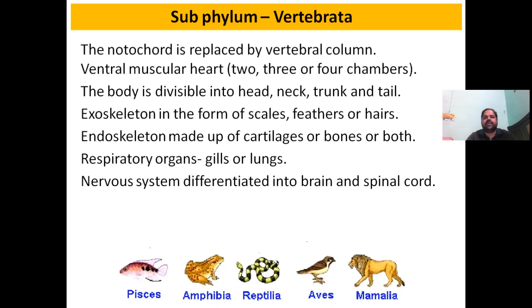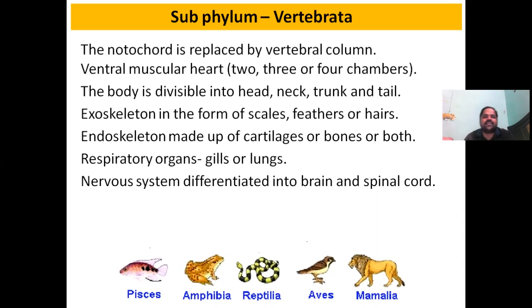So in this slide, we will discuss the subphylum Vertebrata. Some of the characteristics we will discuss here. The notochord is replaced by the vertebral column. This point I have already told. Ventral muscular heart is present, meaning the heart is present on the ventral side, and it may be two-chambered, three-chambered or four-chambered. The body is divided into head, neck, trunk and tail. Either tail is present or not, but head, neck and trunk are present.